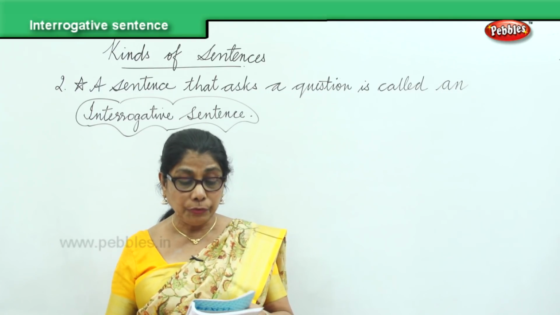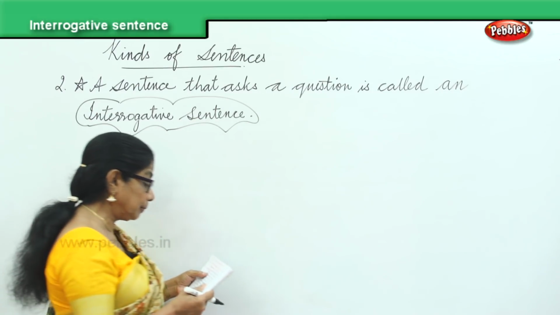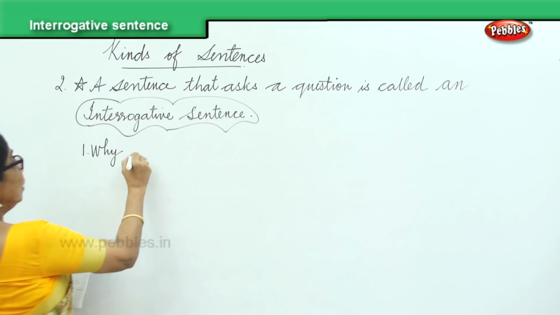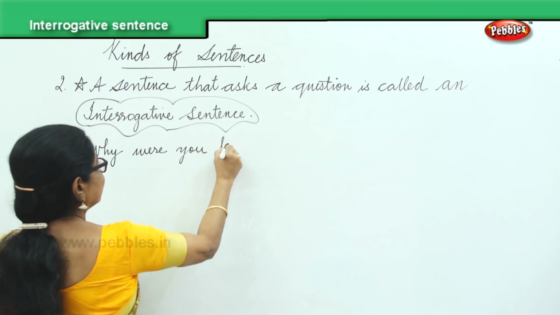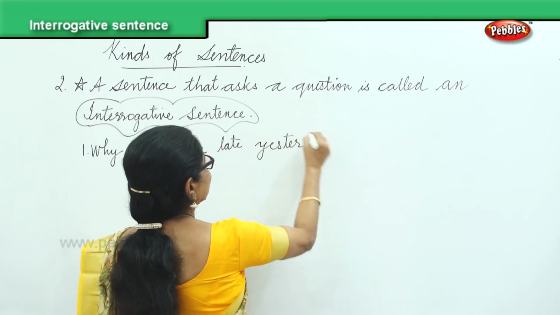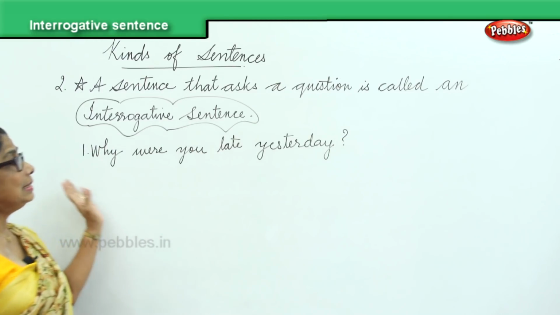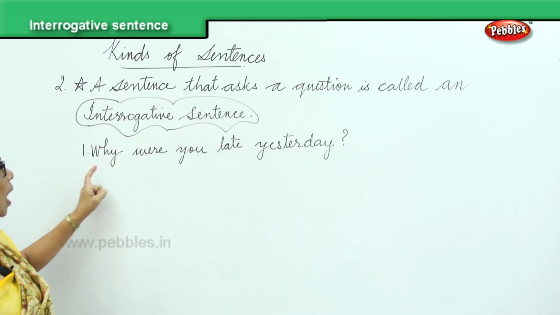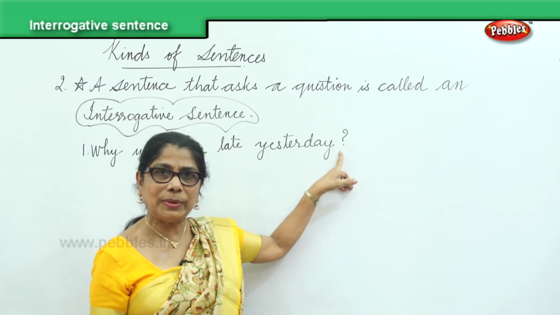Okay. Now I'll give you a few interrogative sentences for us to practice. Now, first one: Why were you late yesterday? Question mark. A sentence that asks a question is called an interrogative sentence. Why were you late yesterday? Begins with a capital letter, ends with a question mark.